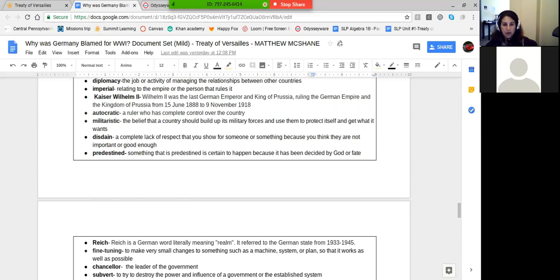Okay, Matt, anything else you want to add? If you can make an argumentative claim that is backed up with supporting details that proves Germany was to blame, make sure the supporting details are relevant to your claim. Because if they are not supporting the statement that you make, it's not going to work, and it's not going to get you the highest score possible.